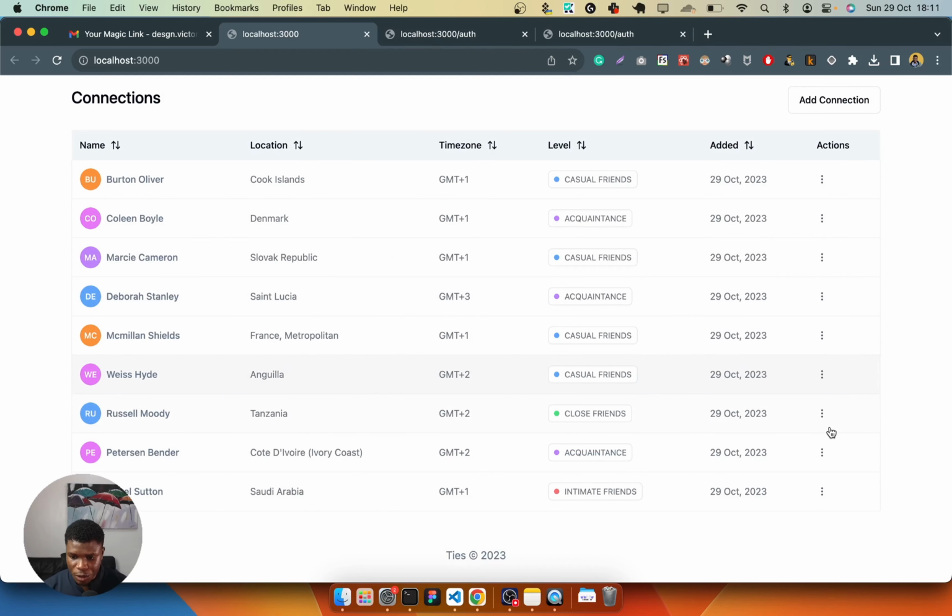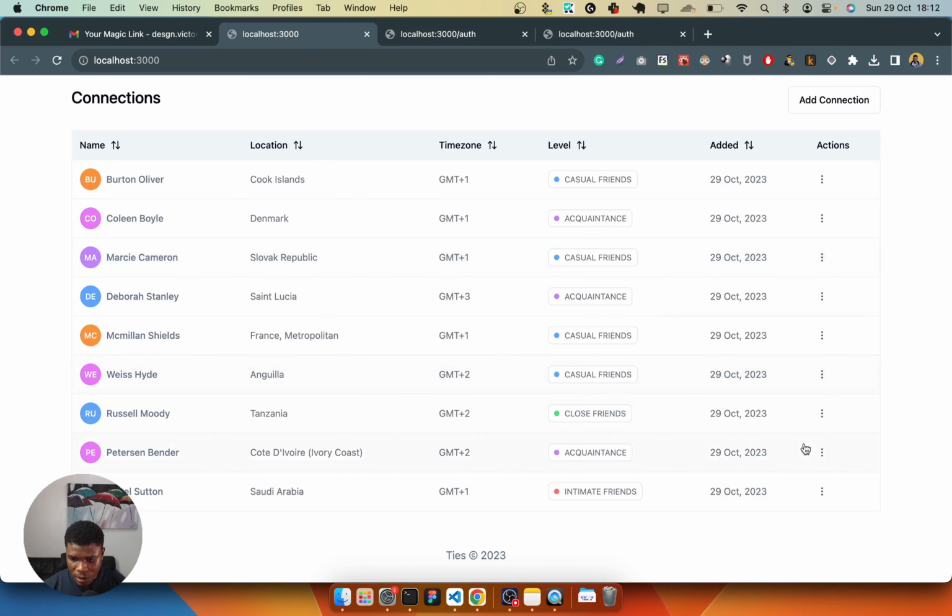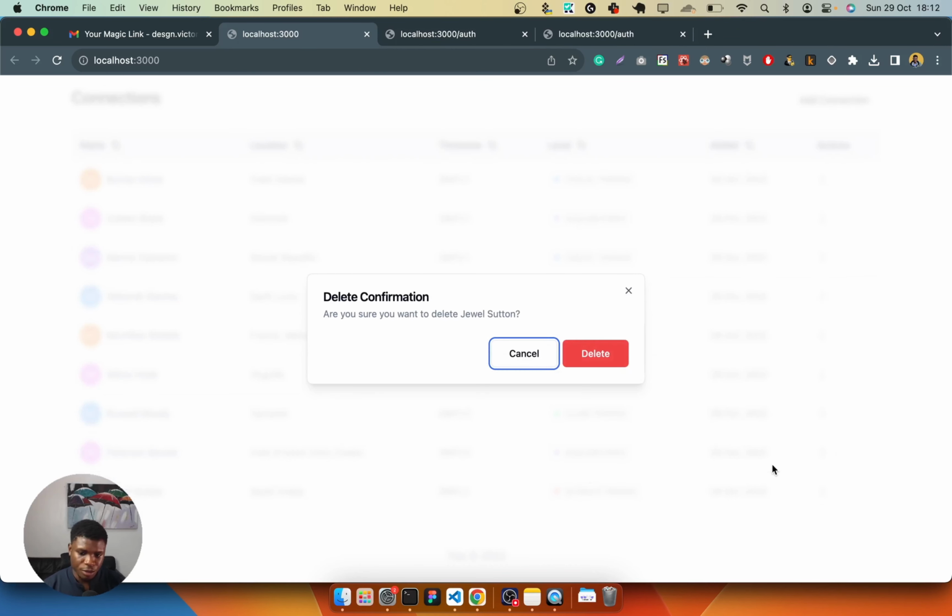And then you can also see your connection history, which is going to show all the interactions you've had with this person. Let's say you scheduled a call with them last week, or you last reached out to them 3 months ago. You'll be able to track all the activities with this person right here. And then the next obvious one is to delete, which I'm not going to do right now.